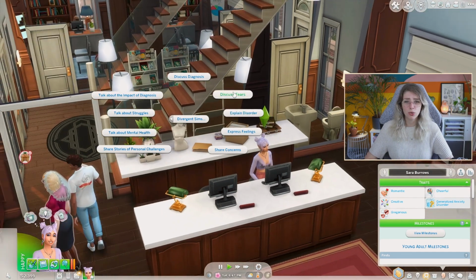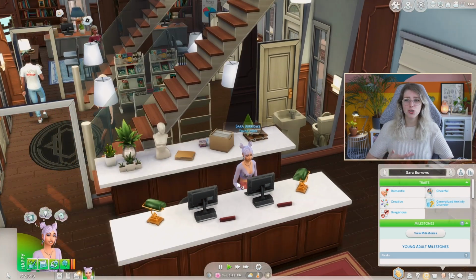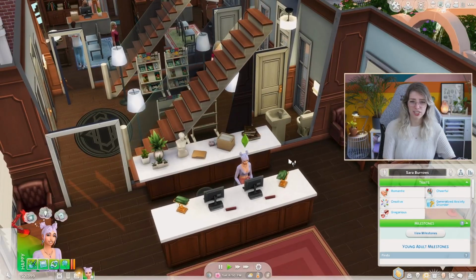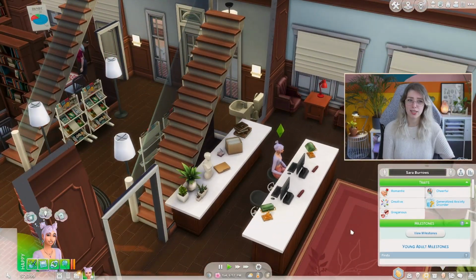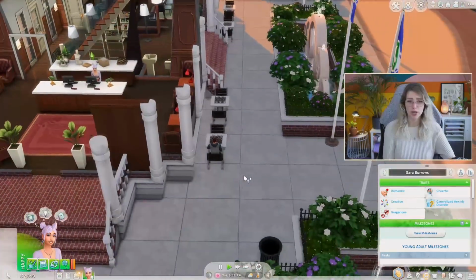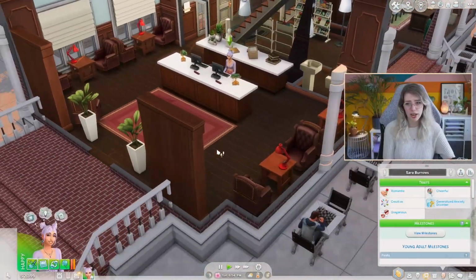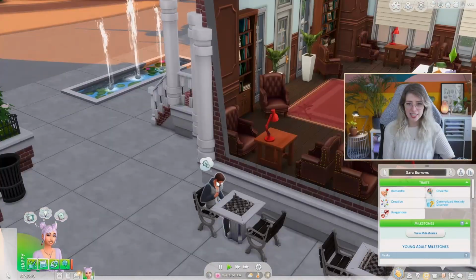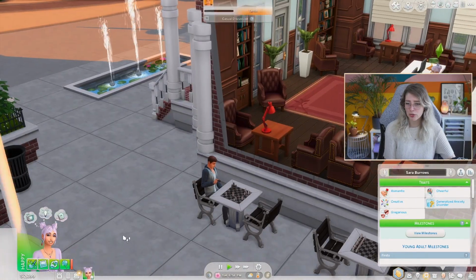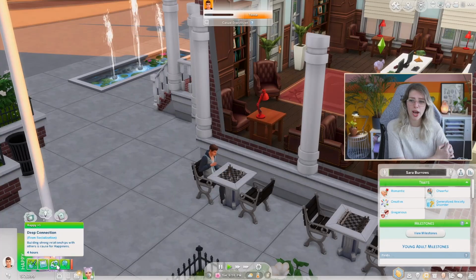That is so cool, because these are all things that I try to do in real life. These are interactions that I have with people when I talk about my ADHD, and I try to tell them about what it's like to live with it and try to inform them. Let's see what will happen if we interact with a respectful introduction with more Sims.